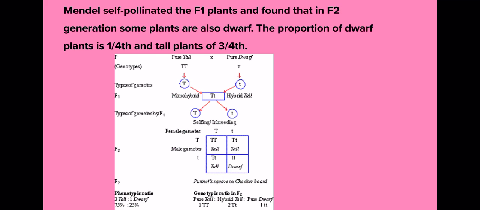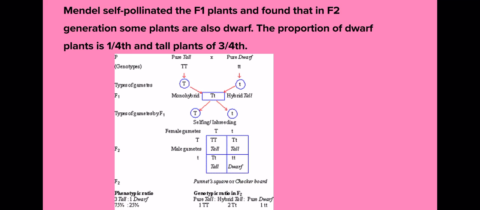So here the ratio was 1:2:1. So this is the genotypic ratio which was there in the second filial generation when Mendel self-pollinated the seeds which he got in the first filial generation.